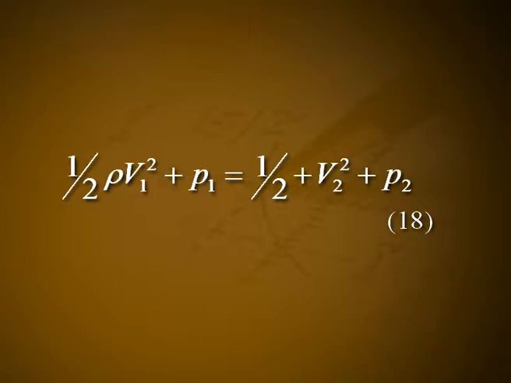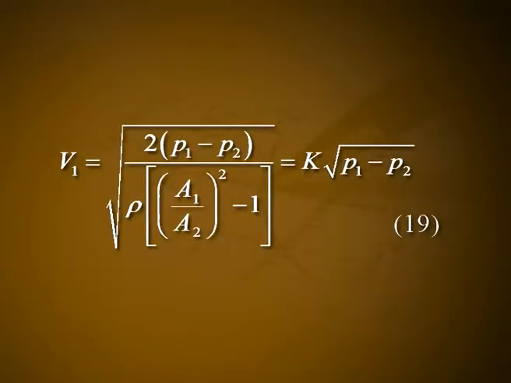Let it be equation number 18. Substituting the value of V2 from equation 17 in equation 18 and solving for V1, one finally obtains V1 is equal to square root of 2 into P1 minus P2 divided by rho into A1 divided by A2 the whole square minus 1, which is equal to K into square root of P1 minus P2.